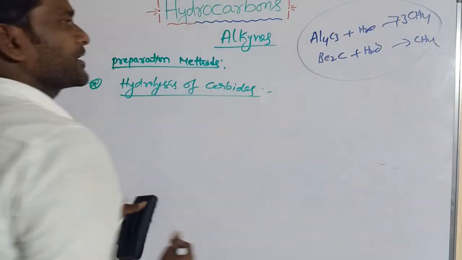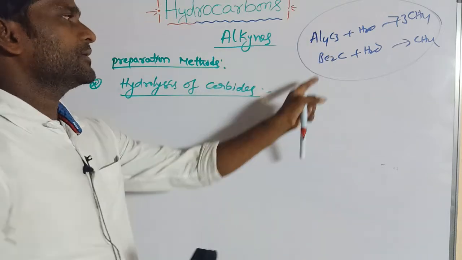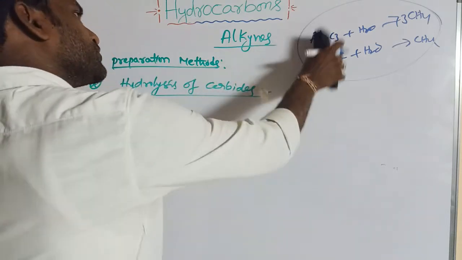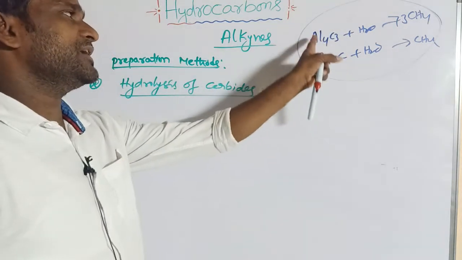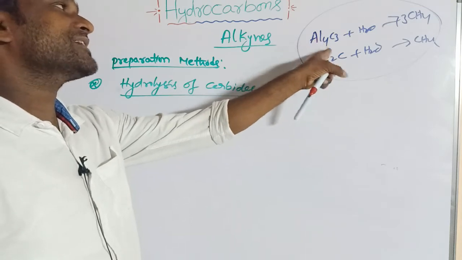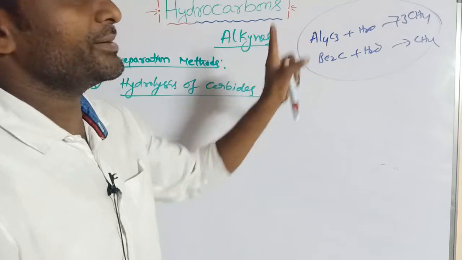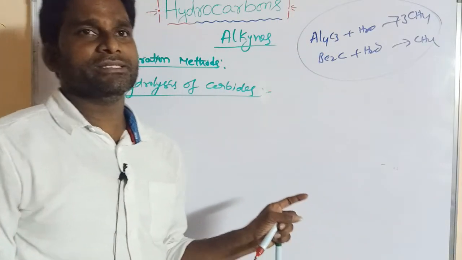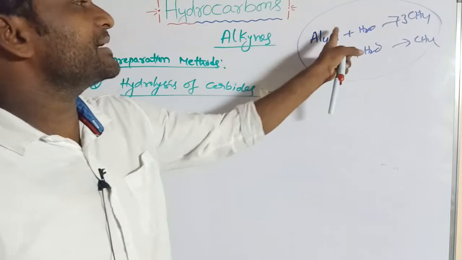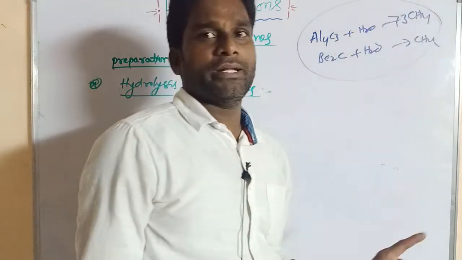These two, beryllium and aluminum, have a diagonal relationship, so these carbides can give the same product. Beryllium and aluminum have a diagonal relationship, and their carbides give the same product, methane.